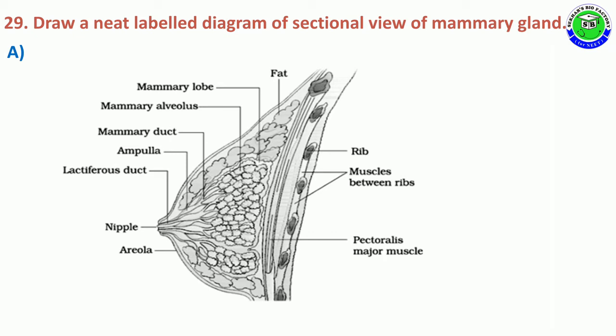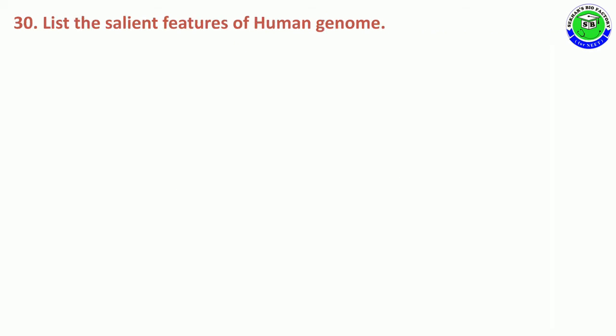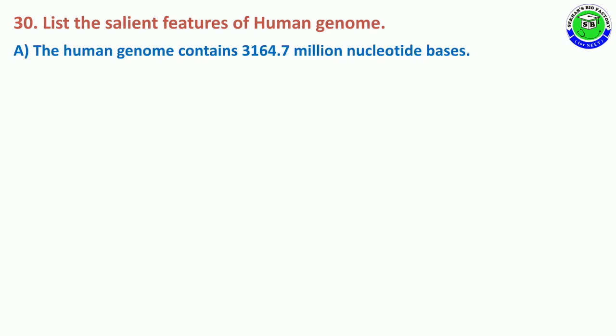At least these 10 labelings you should mention in this diagram for 5 marks. Question number 30. List the salient features of Human Genome Project.